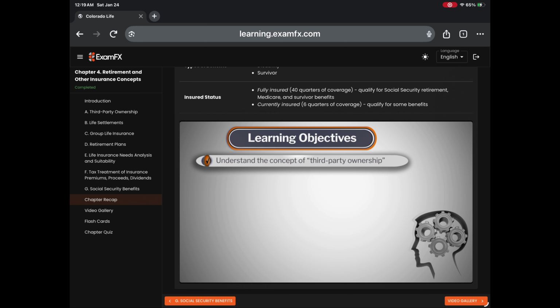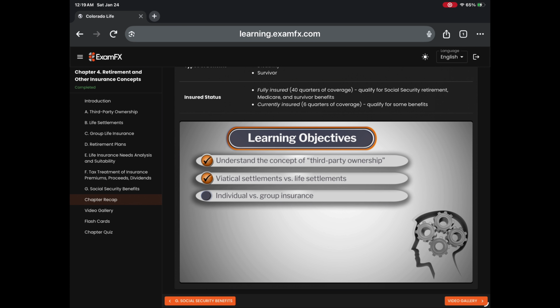Understand the concept of third-party ownership. Know the difference between a viatical settlement and a life settlement and when each can be exercised. Understand the differences between individual and group insurance. Know the major types of coverages specifically designed for businesses.